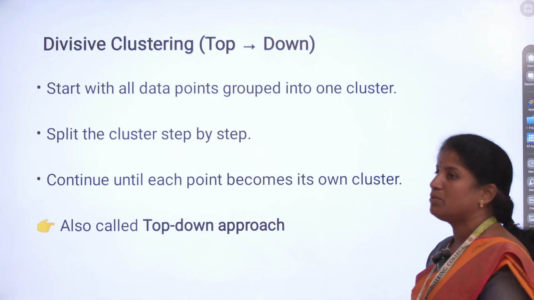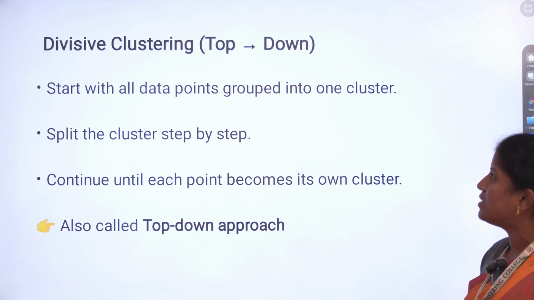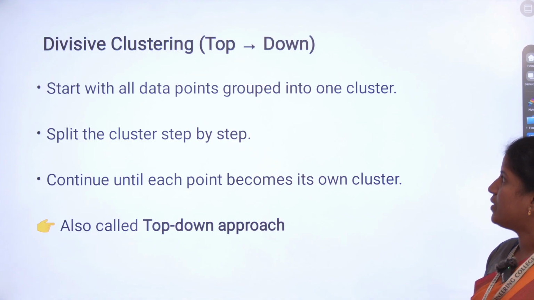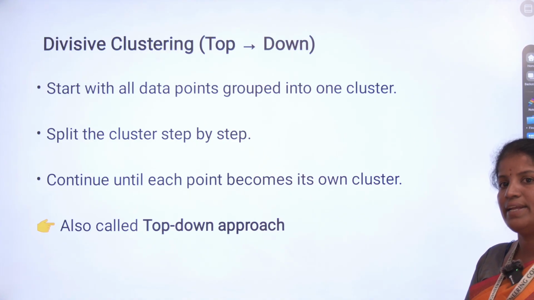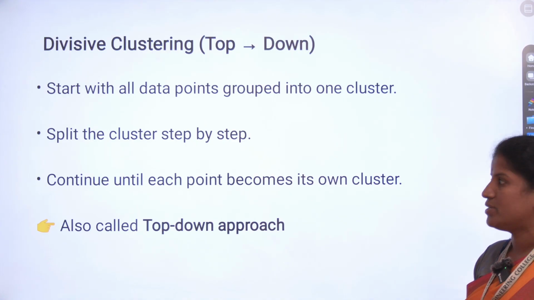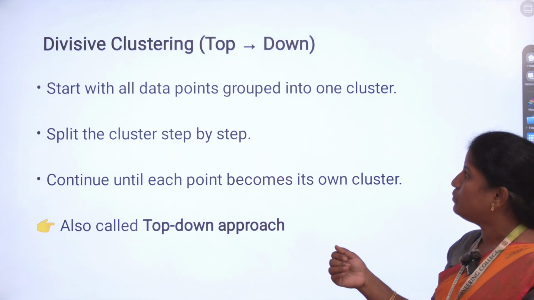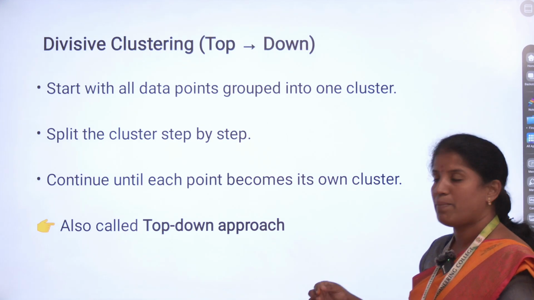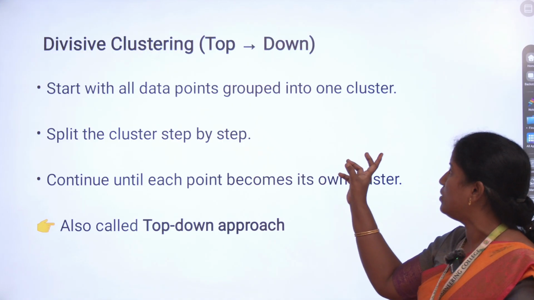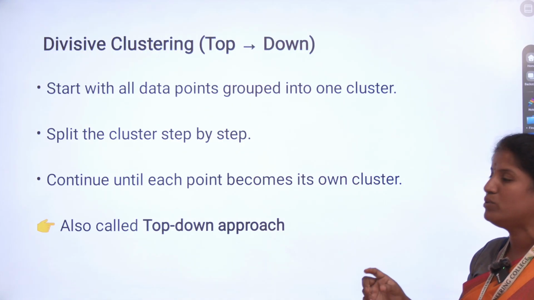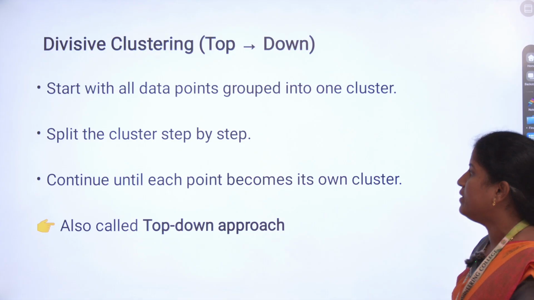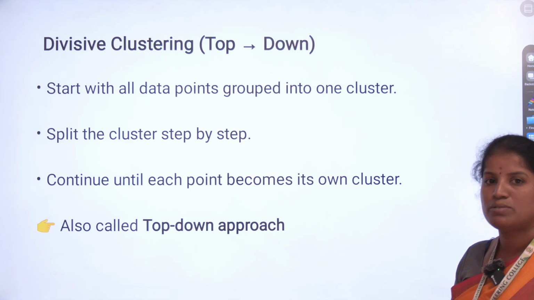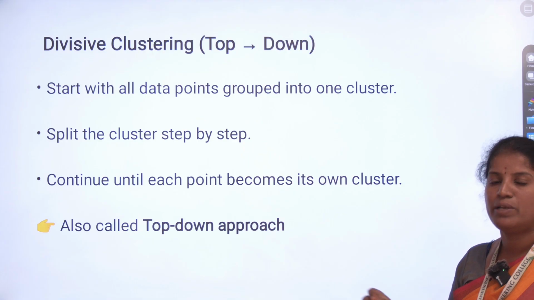Divisive clustering is a top-down approach. It starts with all points grouped into one cluster, whereas in agglomerative clustering we initialize each data point as a separate cluster. In divisive clustering, once all the data is in one cluster, we split the cluster step by step until each point becomes its own cluster. We split and merge by finding the distance between the clusters.